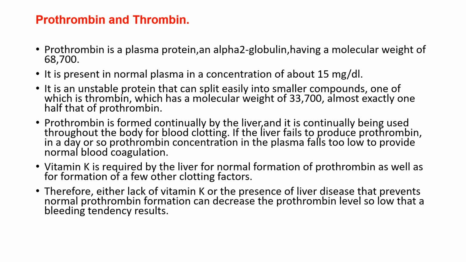Vitamin K is required by the liver for normal formation of prothrombin as well as for formation of a few other clotting factors. Therefore, either lack of vitamin K or the presence of liver disease that prevents normal prothrombin formation can decrease the prothrombin level so low that a bleeding tendency results.